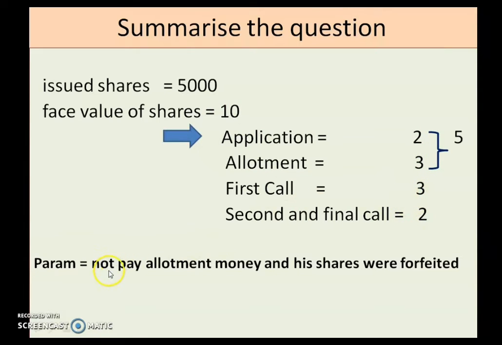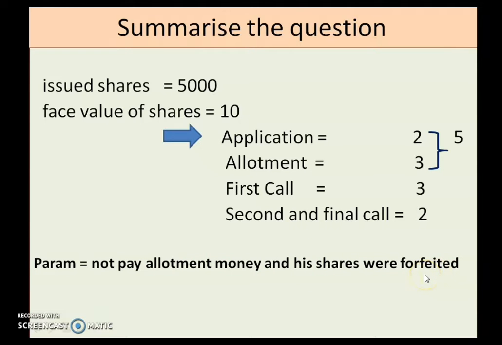As the first case says, Param, who is one of our shareholders, is not paying the allotment money. So you are not receiving the allotment money from him, and when we notice that Param is not paying the allotment money after due notice given by the company regarding the payment of this installment, his shares were forfeited.